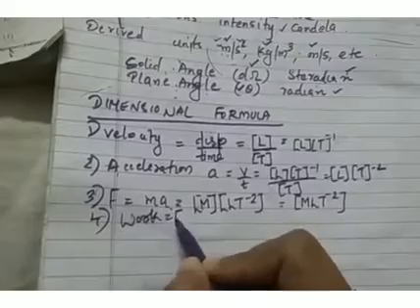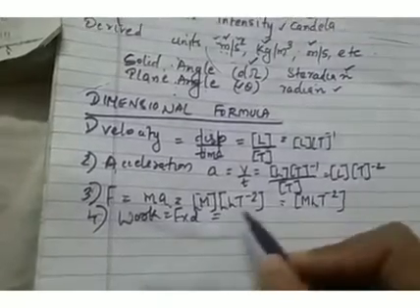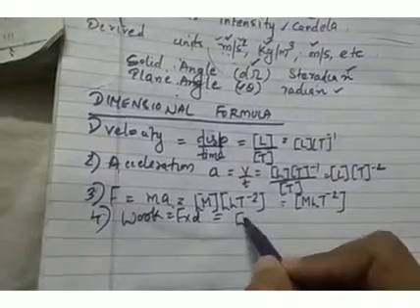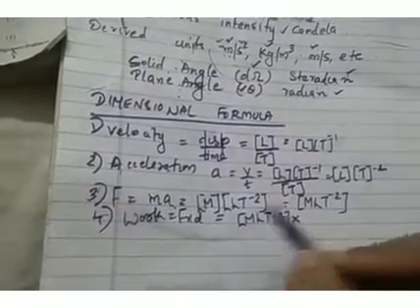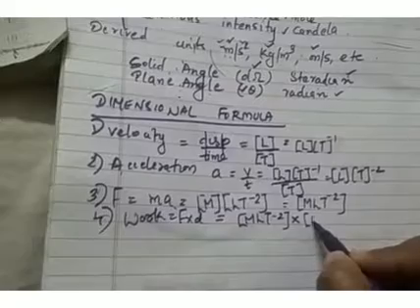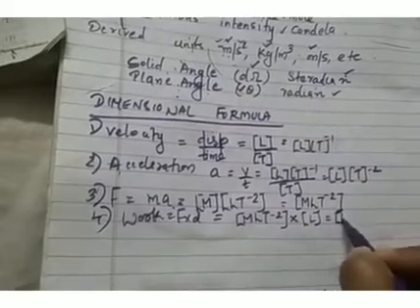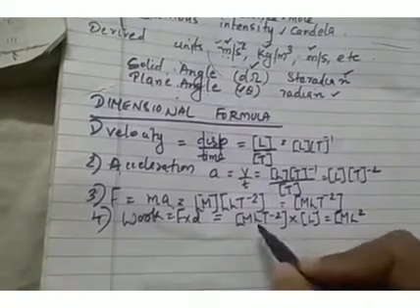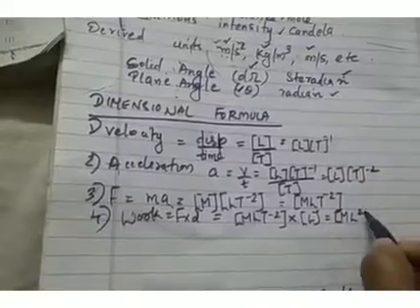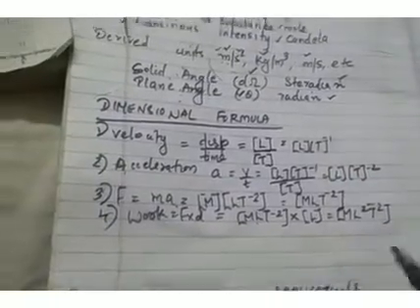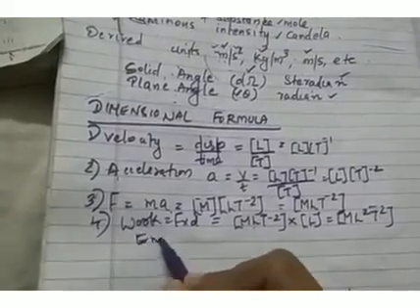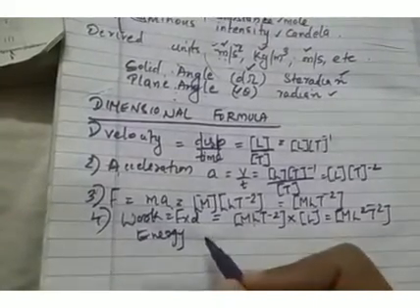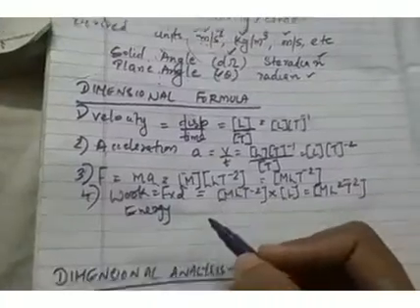We know that work is force into displacement. So the dimensional formula for force, we already got that, MLT raised to minus 2, into displacement, which is again L. So the dimensional formula will become M L into L square and T raised to minus 2. Okay, so what will be the dimensional formula for energy?